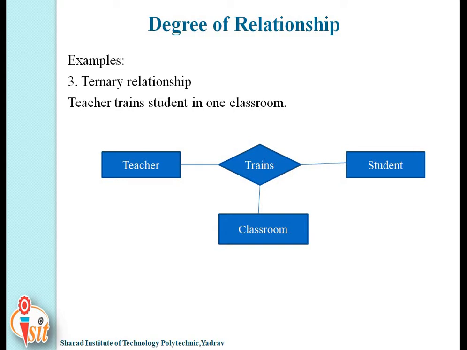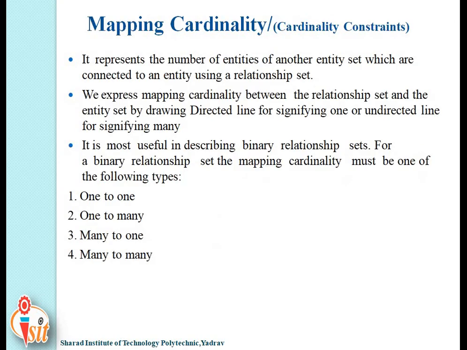This is about the degree of relationship: unary, binary and ternary relationship. Now go for the next point, that is mapping cardinality, which is the most important point for the MSBT exam. Now what is mapping cardinality?